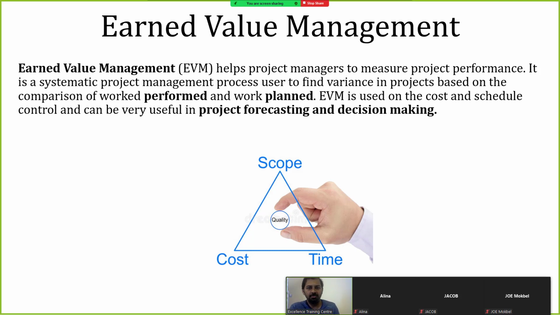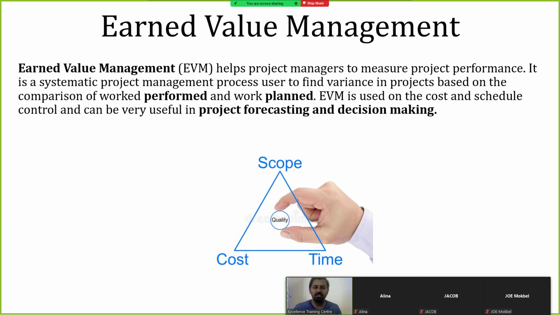Earned value management helps project managers measure project performance. It is a systematic project management process used to find variance in the project, based on the comparison of work performance and work planned. It helps identify the difference between what is planned and what is performed at one particular point of time. EVM is used for cost and schedule control, and it can be very useful in project forecasting and decision making.